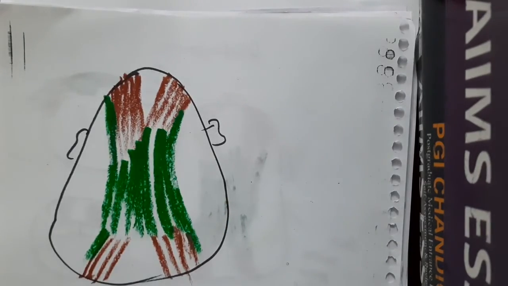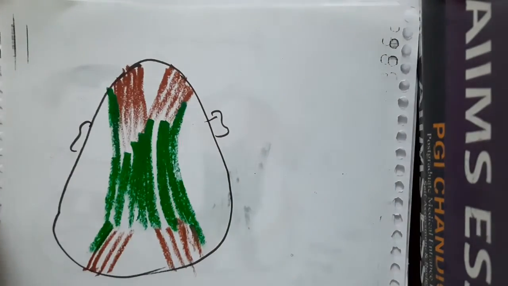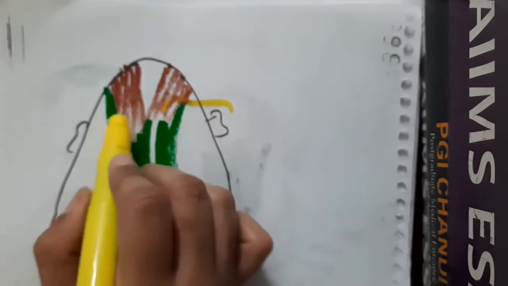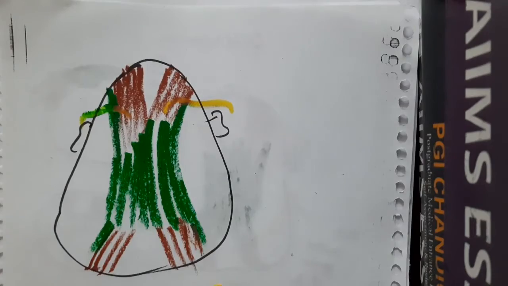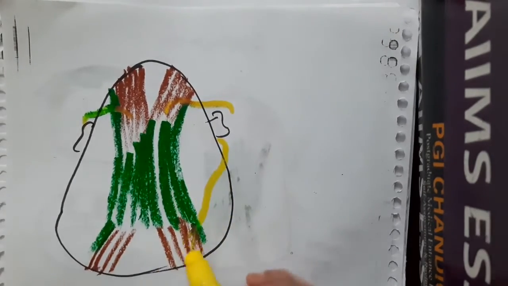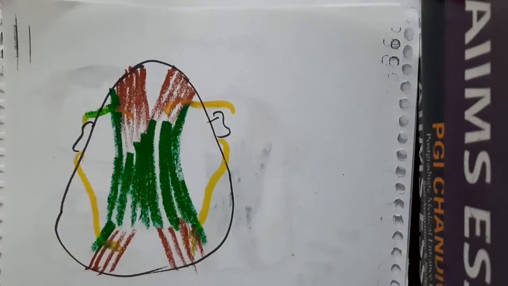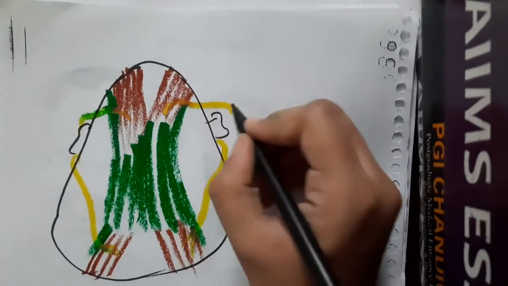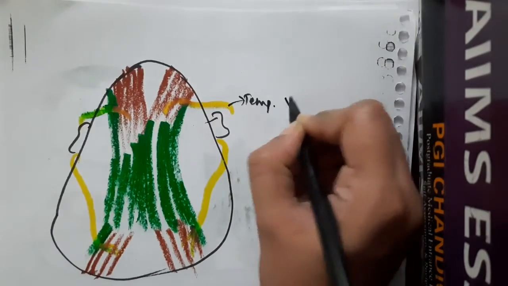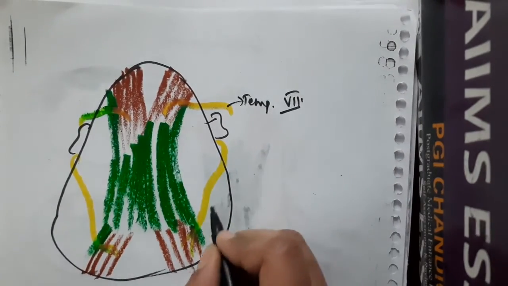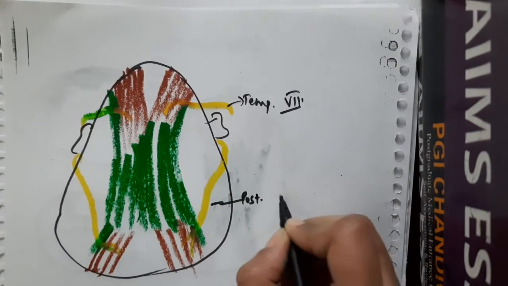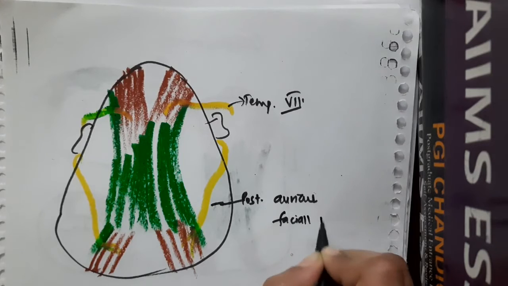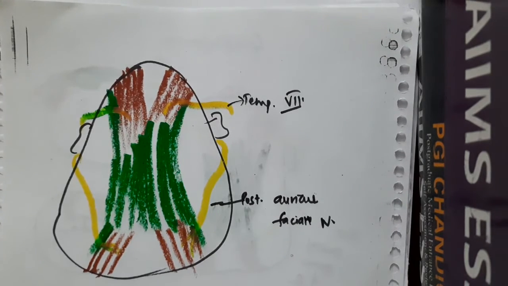Now, the nerve supply includes the temporal branch of facial nerve, which is supplying the frontal belly, and the posterior auricular branch of facial nerve, which is supplying the occipital belly. So this is the temporal branch of facial nerve, and this is the posterior auricular branch of facial nerve, which is supplying the occipital belly.